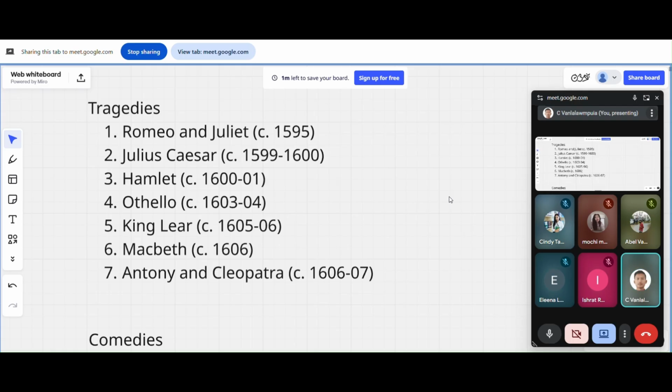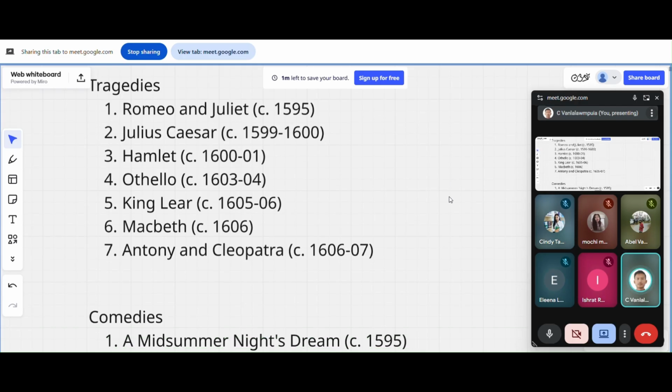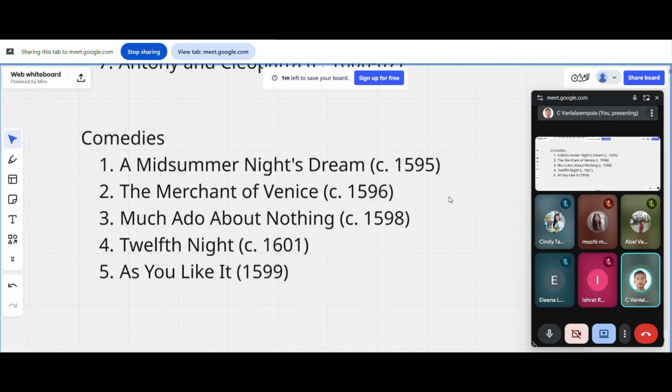So there are so many elements, but we won't go too much into that. Those are mentioned in Aristotle's Poetics. Maybe tomorrow night or next week I'll try to go through some classical concepts, but tonight we won't do that. So comedy: A Midsummer Night's Dream, The Merchant of Venice, Much Ado About Nothing, Twelfth Night, As You Like It. These are the five comedies.